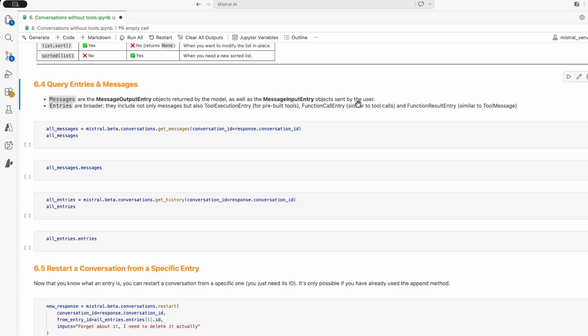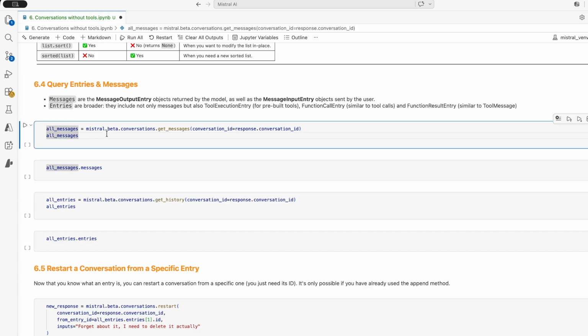This is similar to the tool calls. And after we execute them and we save them to the conversation, we will also deal with some function result entry, which is similar to the tool messages that we saved in the memory in the previous video. So entries, it's really everything in the conversation. Messages, it's really just the user and the assistant having these input-output messages.